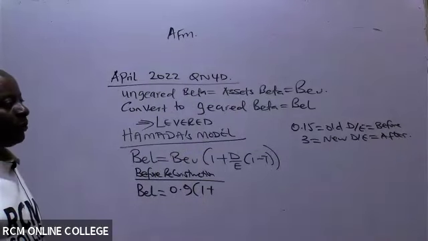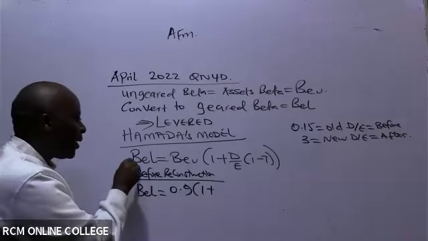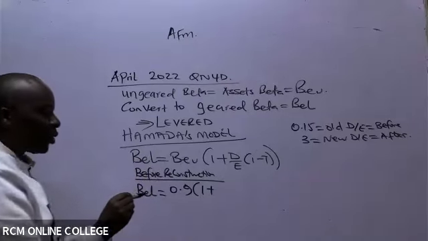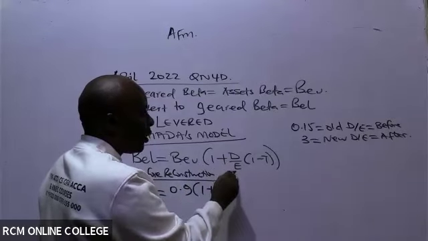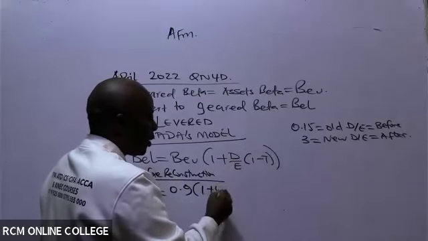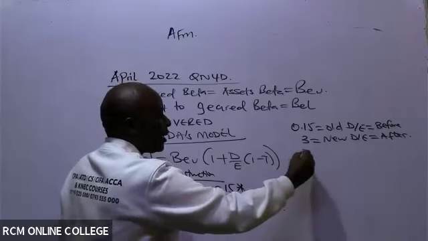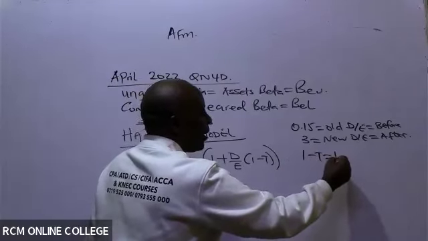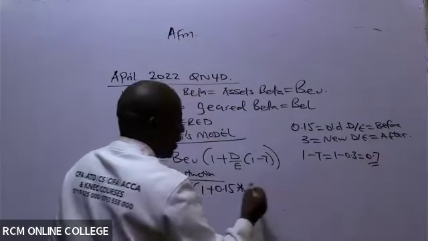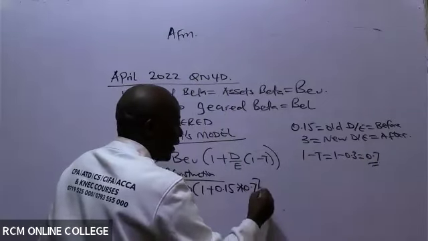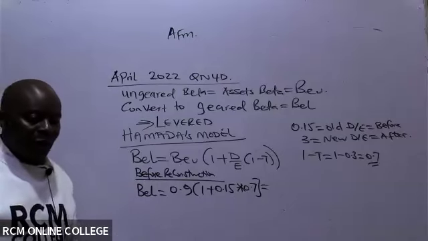So here I'm looking at BEL before reconstruction. It will be 1 plus debt to equity before reconstruction, 0.15, times 1 minus tax. Tax is 30%, so 1 minus T is 0.7. Ensure that you pick your calculator yourself and do the punching.